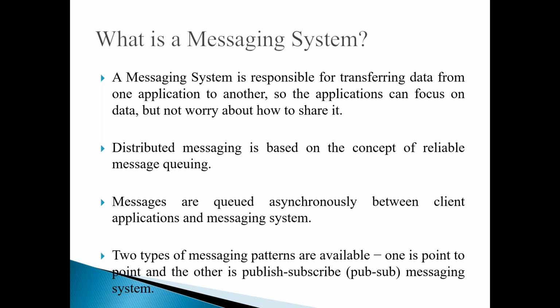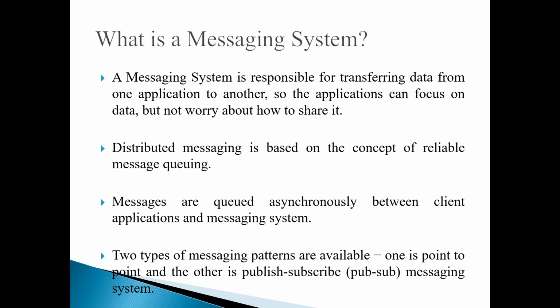And again, I'm using a term called distributed messaging system. What is this? Distributed messaging is a concept based upon reliable message queuing. Let us imagine a queue. Most of you might be aware of queues. You can imagine a queue as an object or a container which can hold n number of messages.